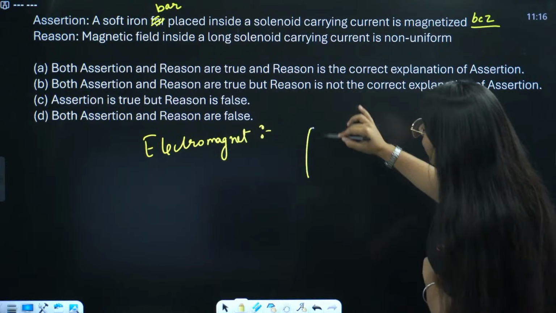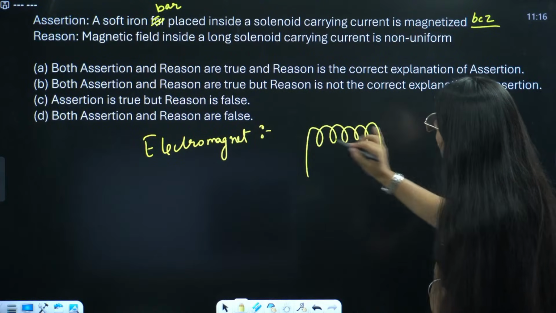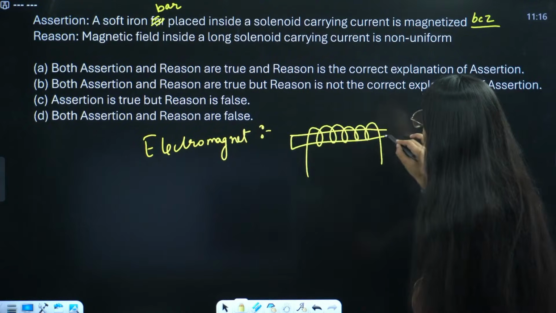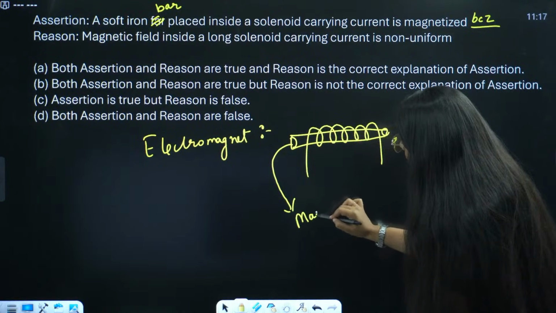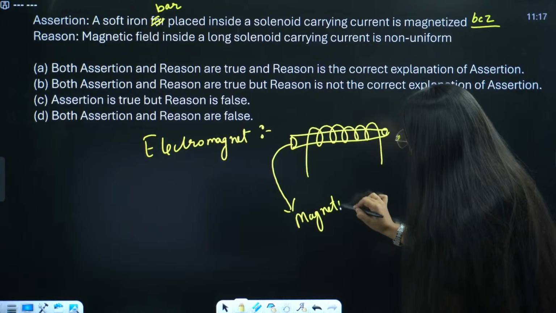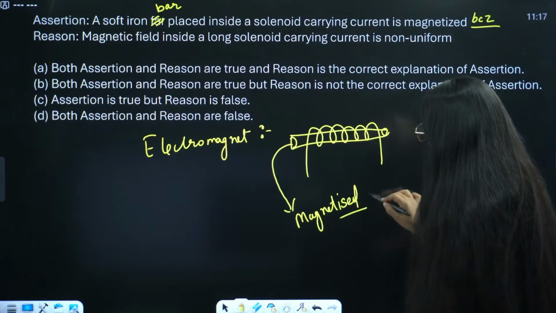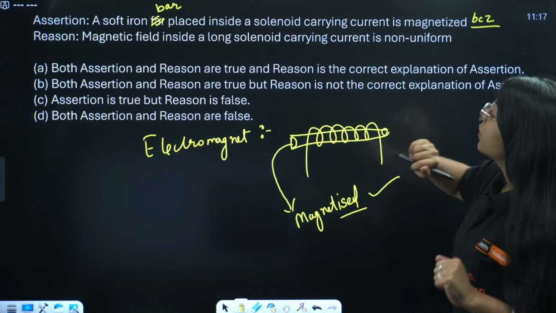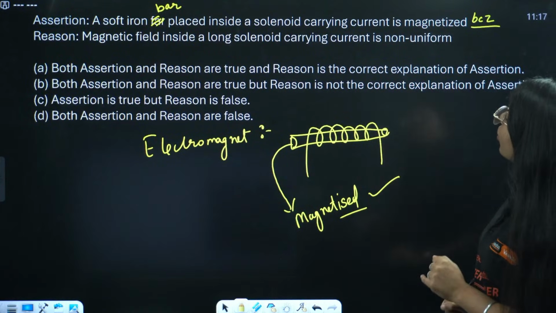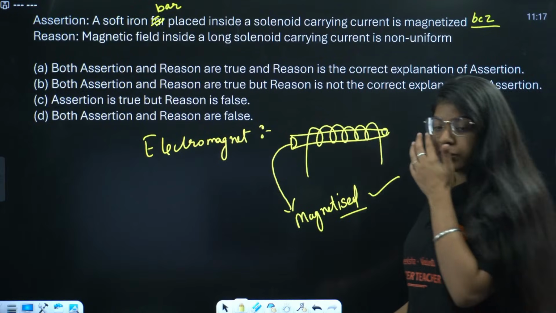We have a solenoid, and when we insert a soft iron core inside that solenoid, that iron core gets magnetized. Done, right? Now, the reason says the magnetic field inside a long solenoid carrying current is non-uniform.